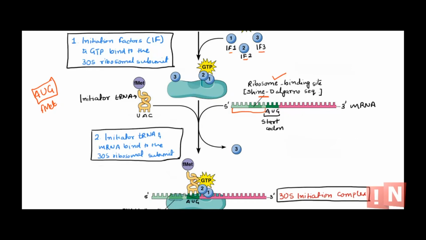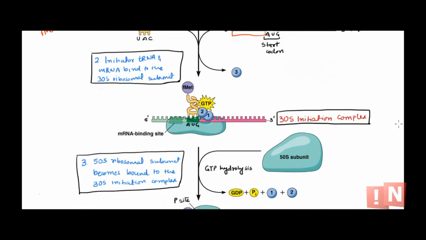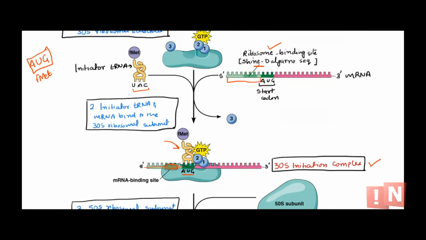Now where will it bind? This is the second step. The initiator tRNA will bind at the start codon, and the 30S subunit can recognize the Shine-Dalgarno sequence, the ribosome binding site, that is where it will bind. Now this Shine-Dalgarno sequence is recognized by the 30S subunit, and the binding site for the Shine-Dalgarno resides in the 16S rRNA part.